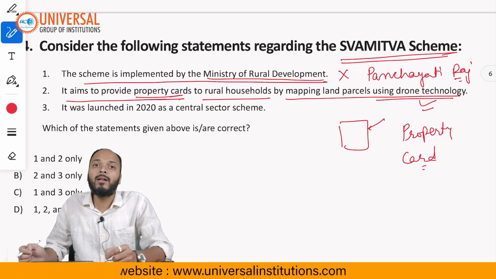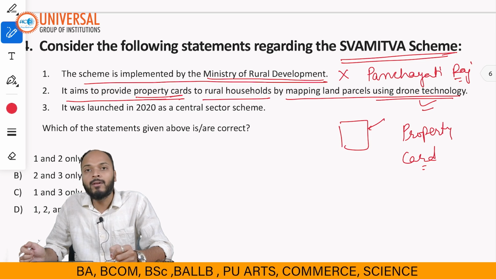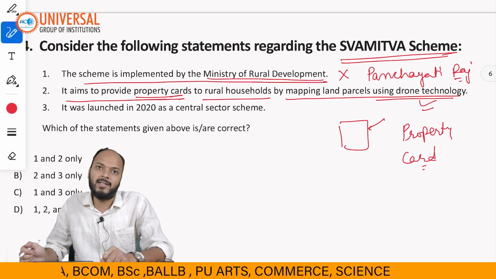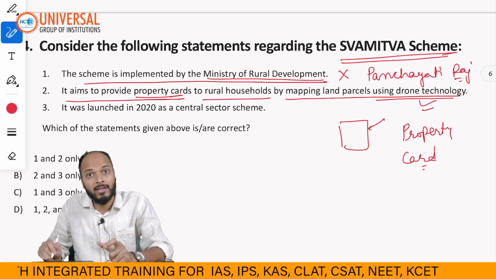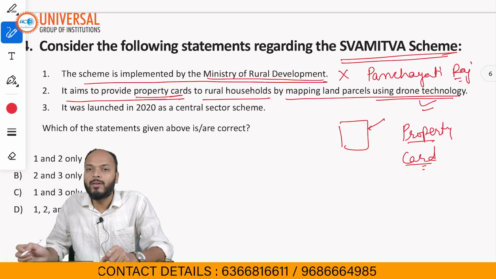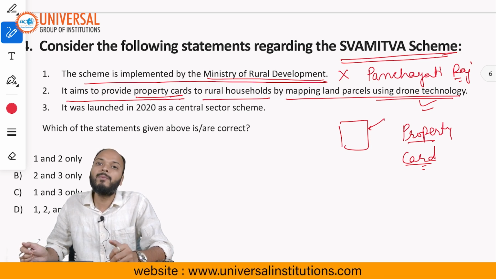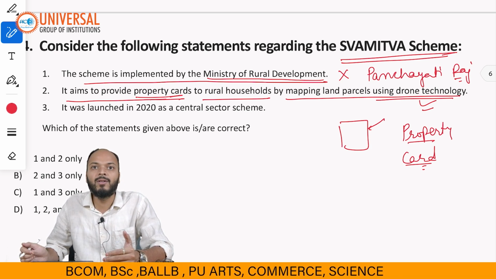For example, now it is helping people, especially in rural parts of India, to monetize their assets, right? So for example, if you have a property card, if government knows now that you have this much land, using this property card you can go to a bank and ask for a loan, right? So when a bank gives a loan, they ask for collateral, right?